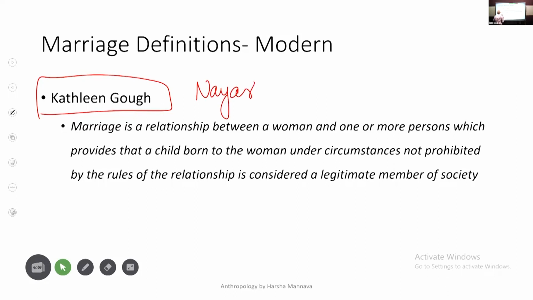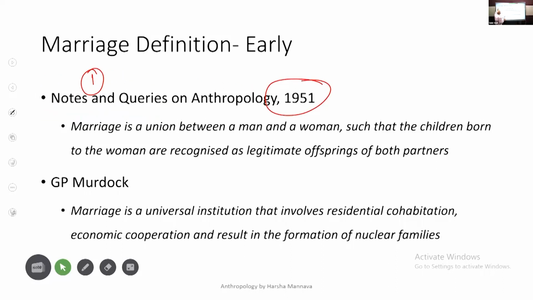Then you can say Kathleen Gough also attempted a definition of marriage based on Nair society. And then say both these definitions had problems. First, they look at marriage as something that must involve a man and a woman. They do not account for polygamy, and they do not talk about the nature of the union, sexual or economic, or whether the bond is permanent or temporary.